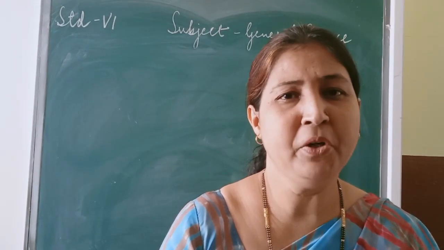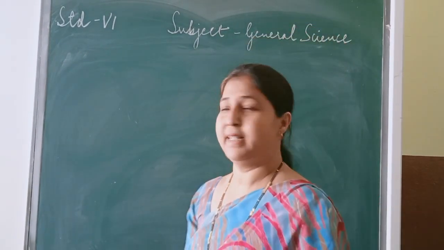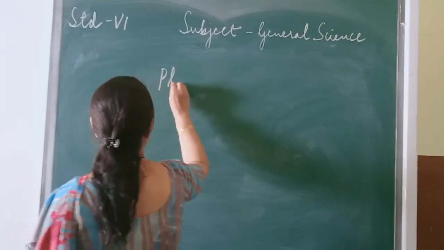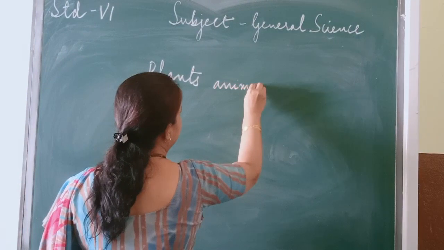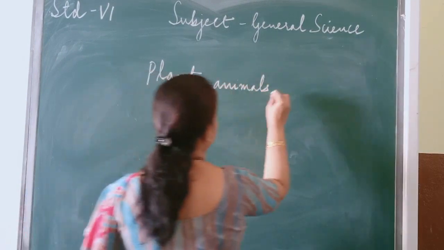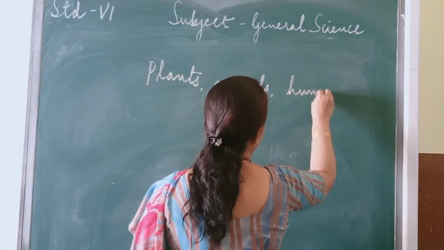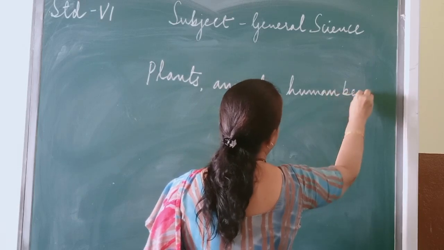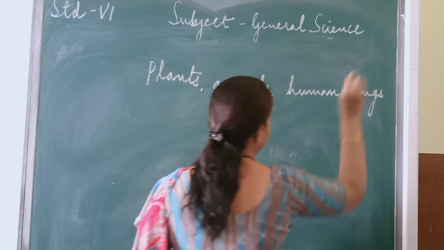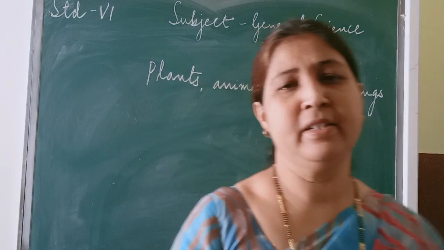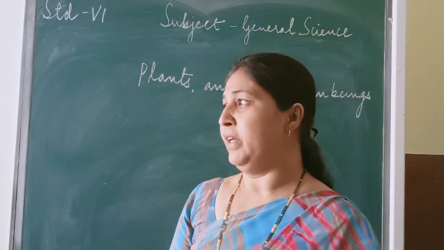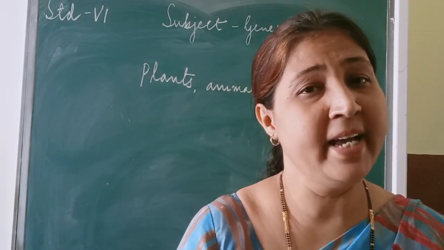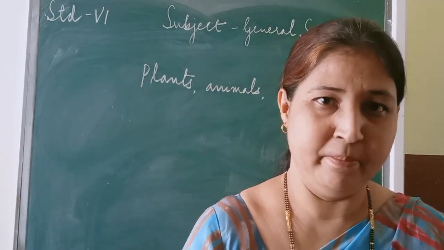Yeah. The living organisms are plants, animals, human beings, insects, many things. So these are all living things, isn't it? Okay. Now why do we call them living things? Because they have life in them, isn't it?